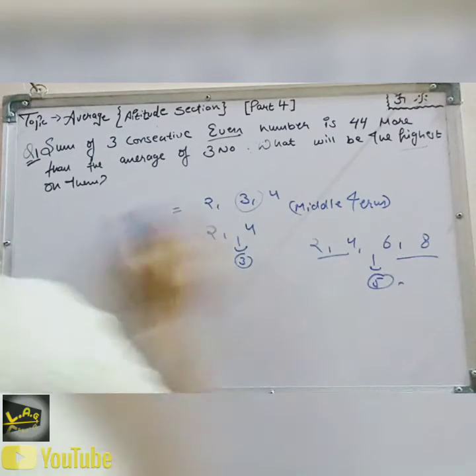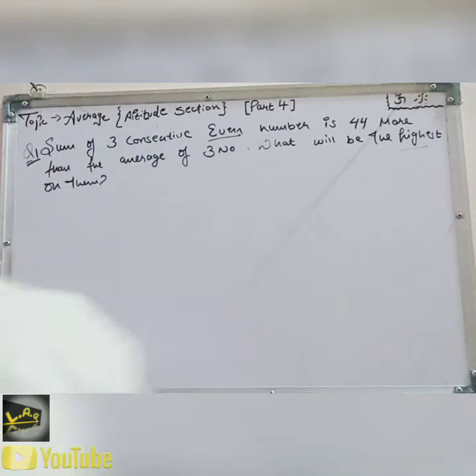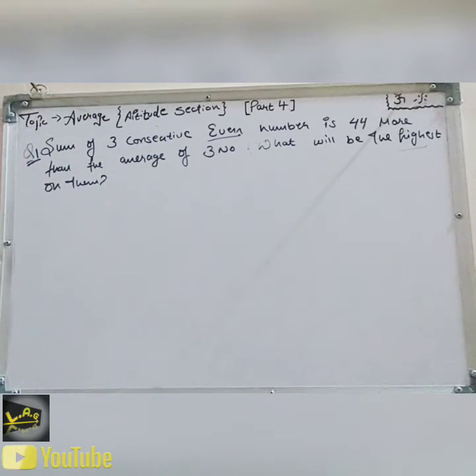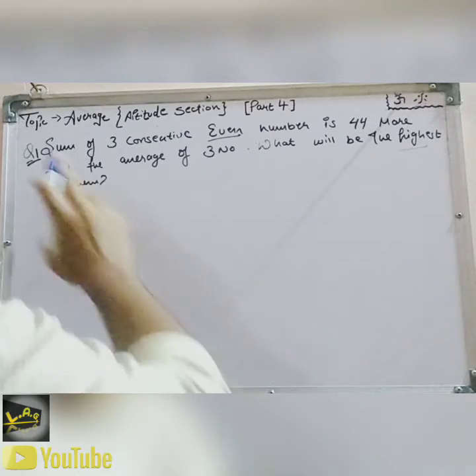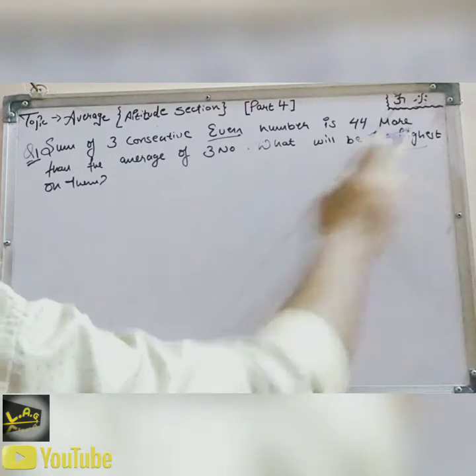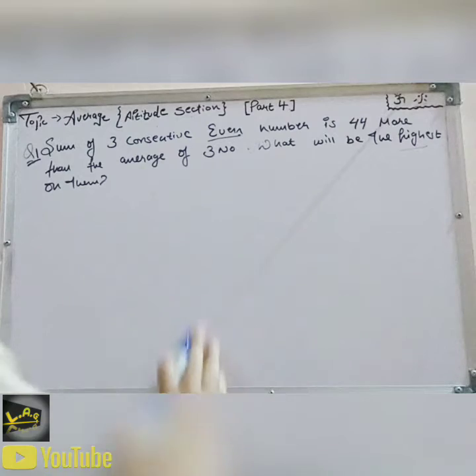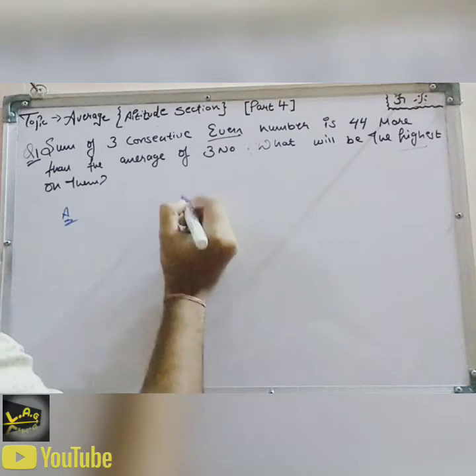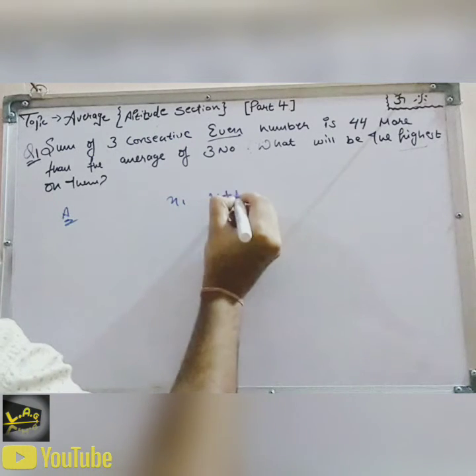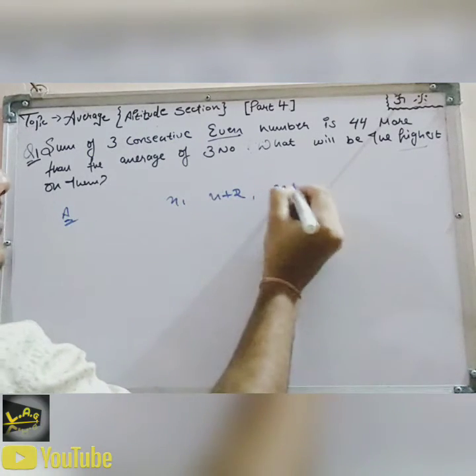So let's start with these questions. The question says 3 consecutive even numbers. We have to find them given that the sum is 44 more than the average of the 3 numbers. So 3 consecutive even numbers will be x, x plus 2, x plus 4.